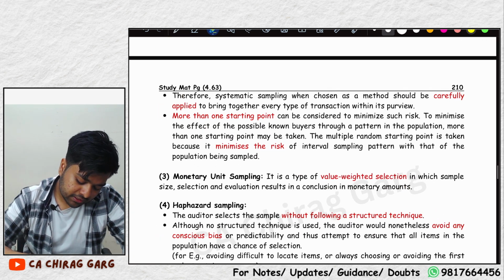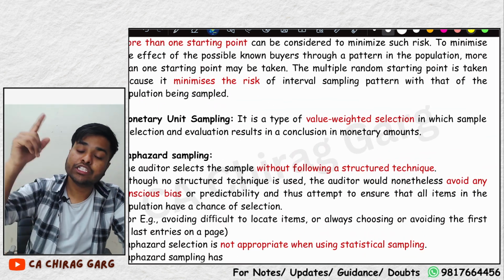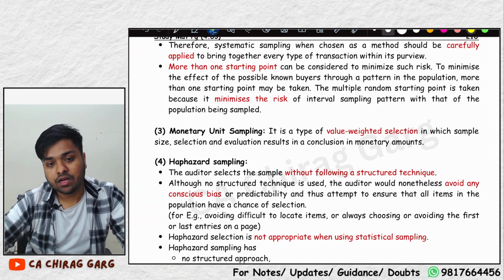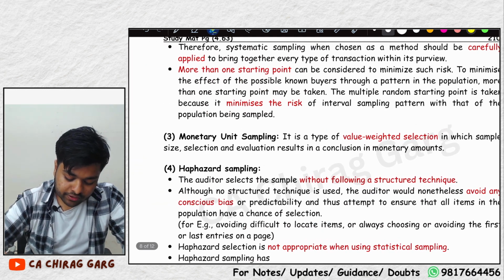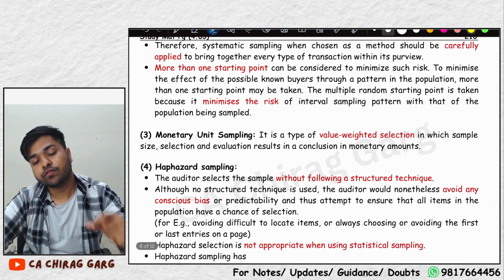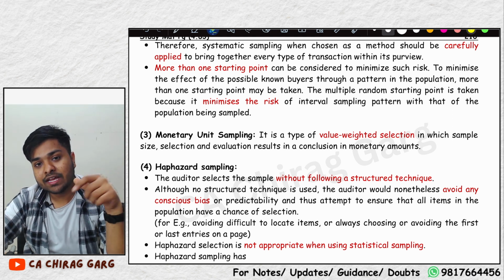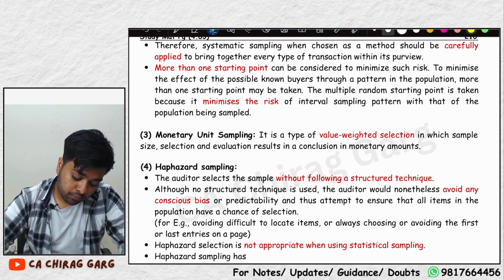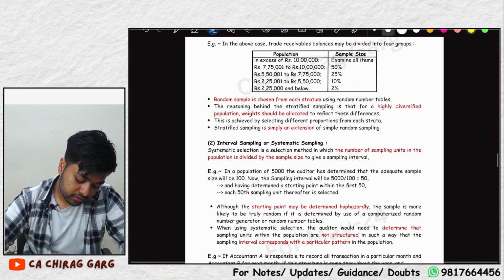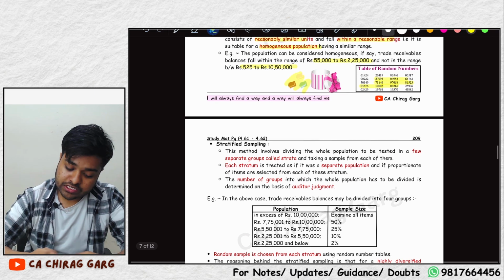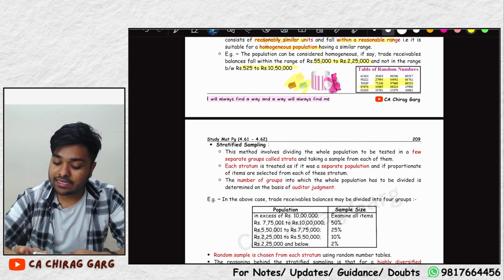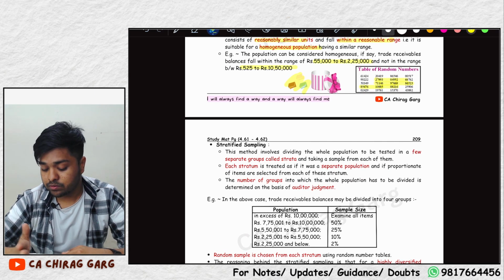There is one more method, value weighted sampling. I showed you the table a little while ago where we selected the samples of the company, mobile phones, LCD, earphones, whatever the company was selling, and we allocated weights to that. That was value weighted sampling, monetary unit sampling. I hope you understand the concepts now.